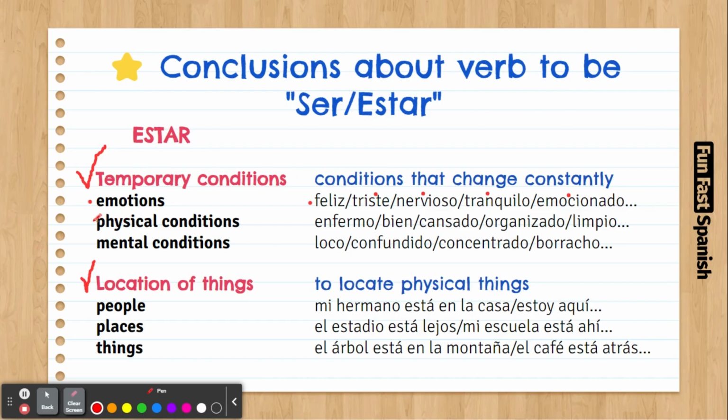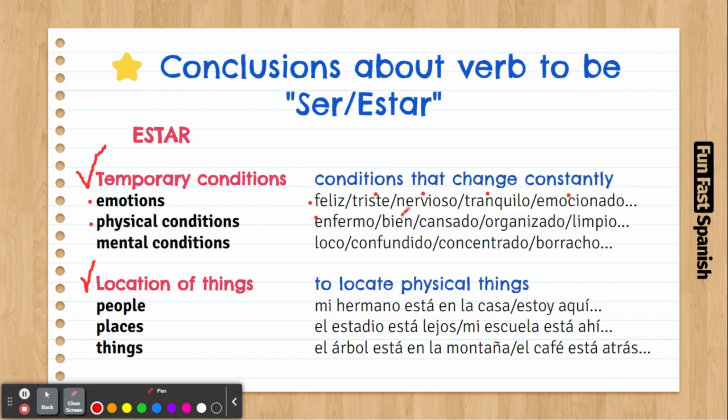Also physical conditions like health. If you're ill, you're not ill all the time. Even if you're an ill person, sometimes you feel better, sometimes you feel worse. So this is changing constantly. You can feel ill, then you might feel well.